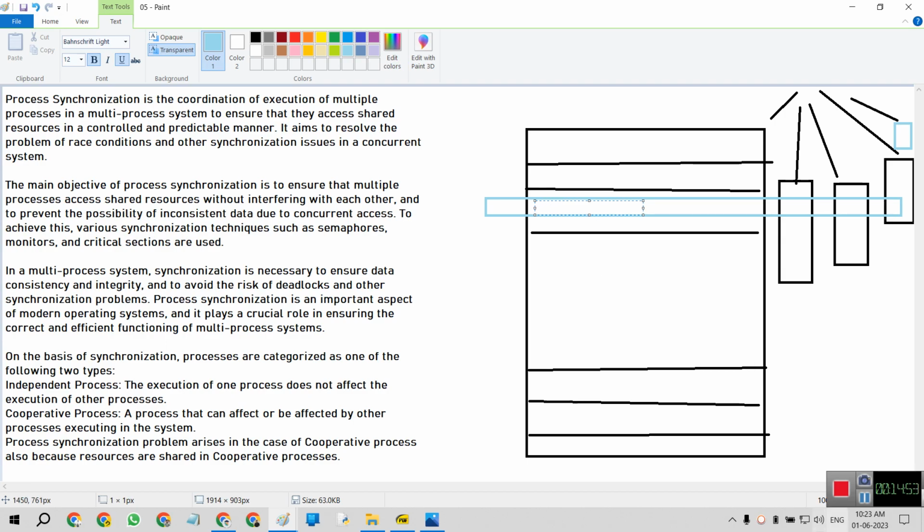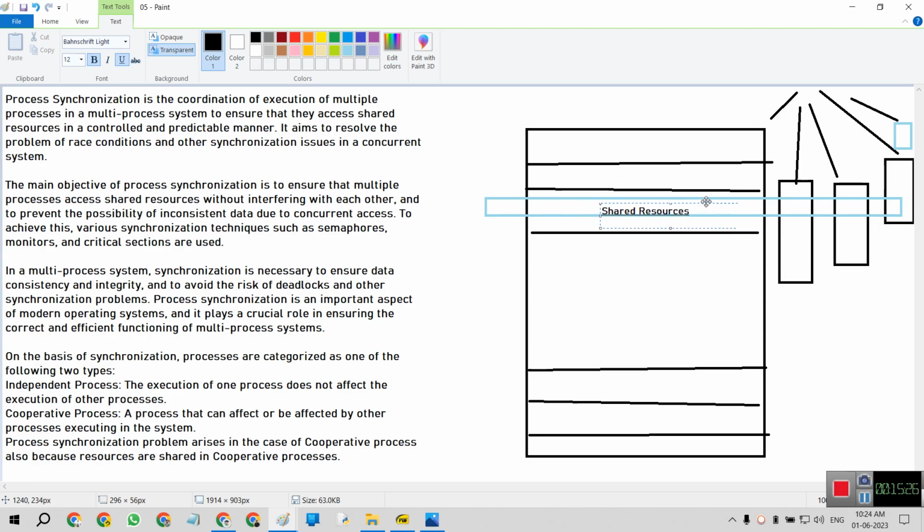These are the multiple processes, but this is the shared resource across the multiple processes.